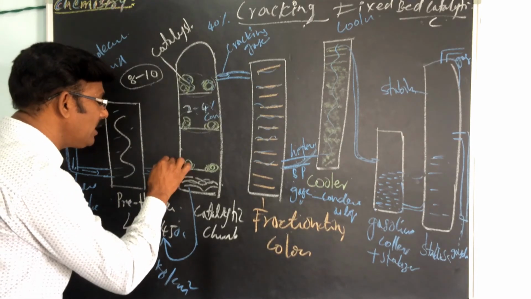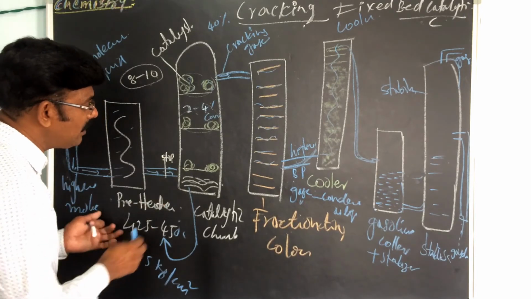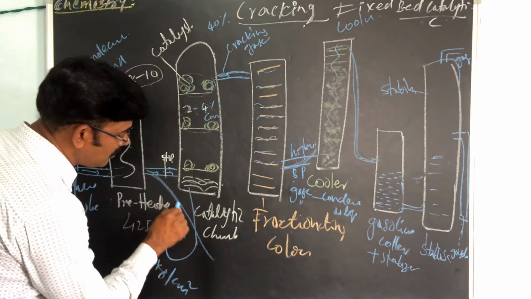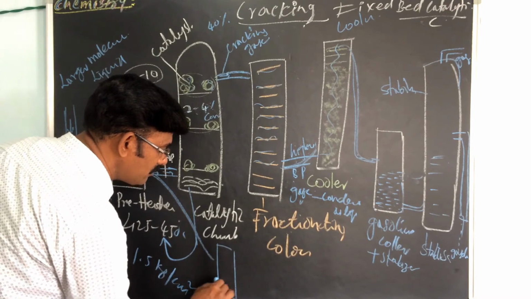So we have to stop here after 10 hours and divert to another catalytic chamber.